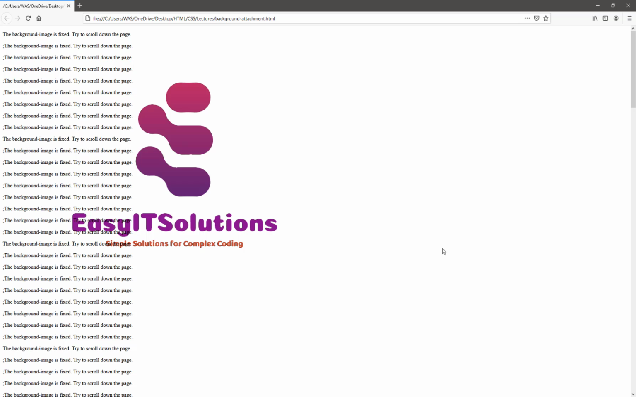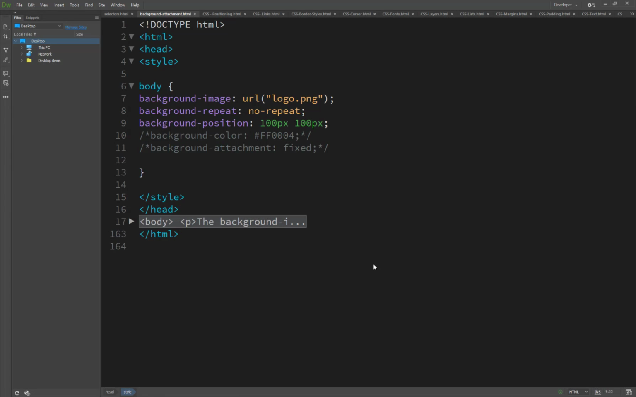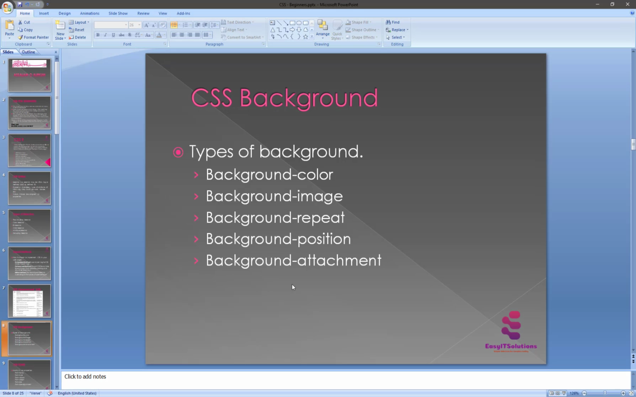Now you will see it's 100 from the top side and 100 from the left side. So that's how the background position property works. And the last one is the background attachment.